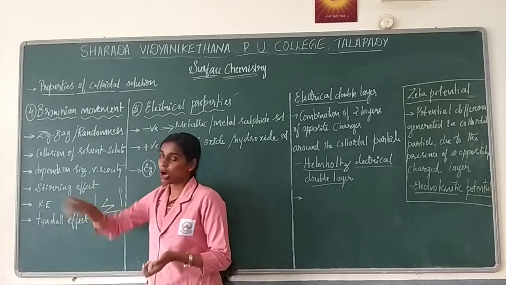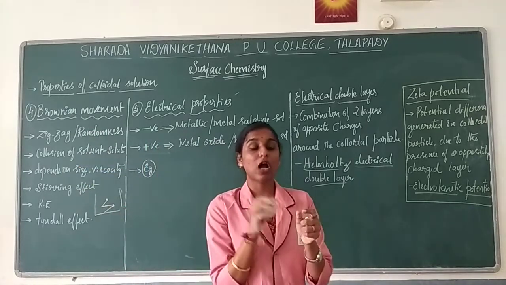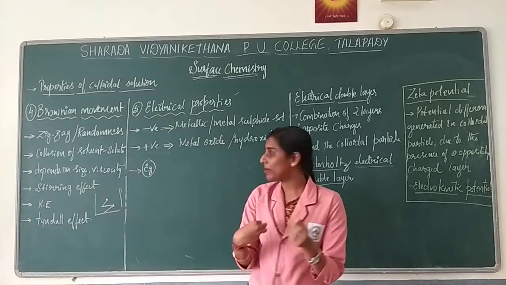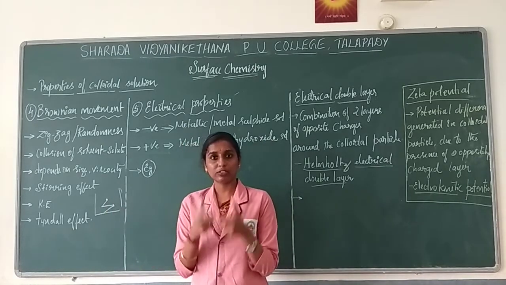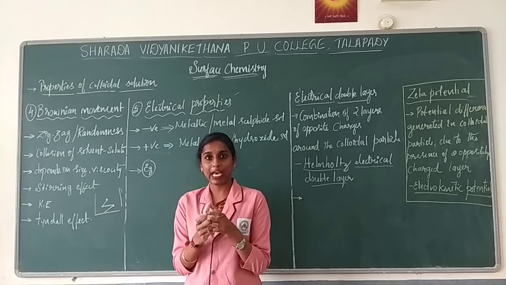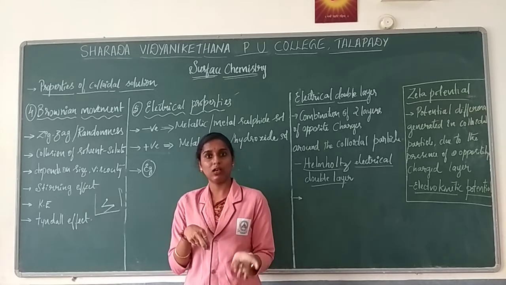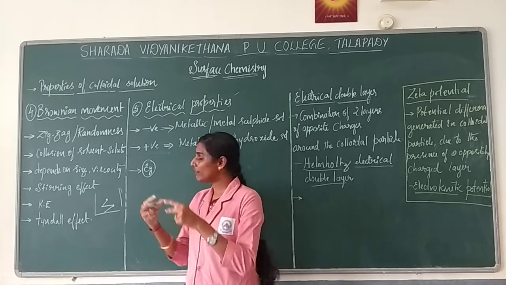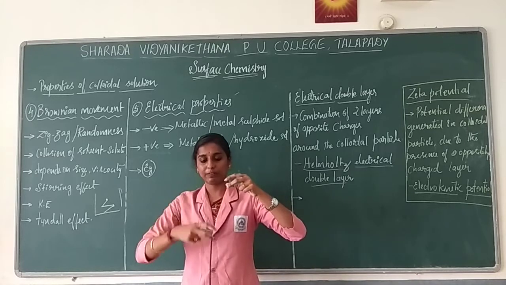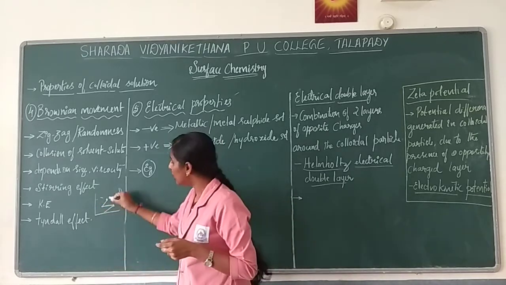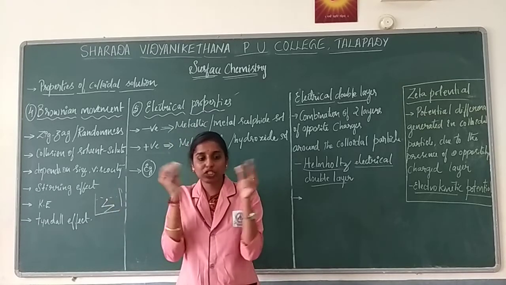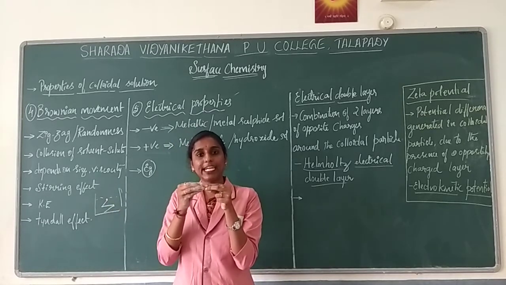Now, how is Brownian movement possible, or on what basis do the particles move? You have learned that colloidal solutions have solute as well as solvent, right? So collision takes place between the solute particle and the solvent.